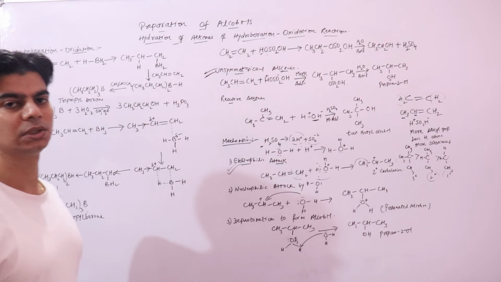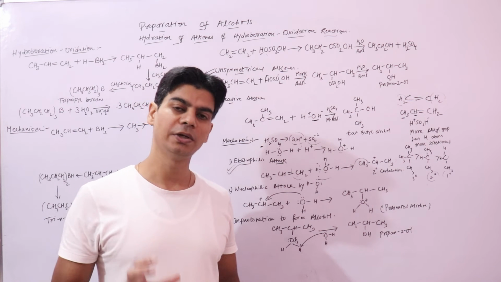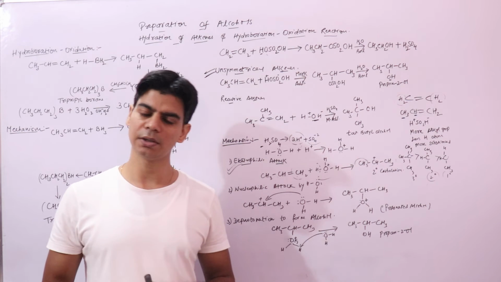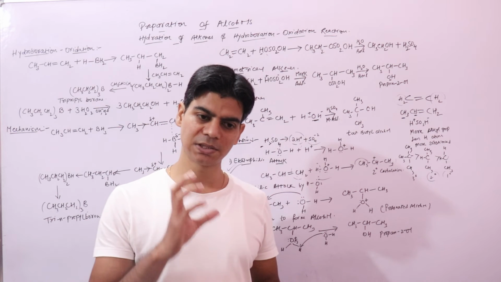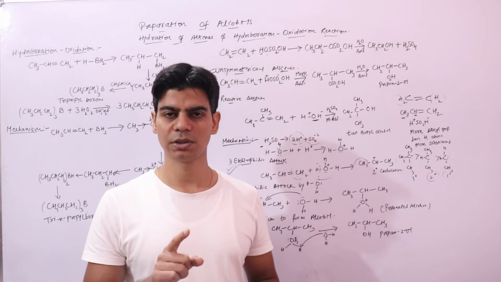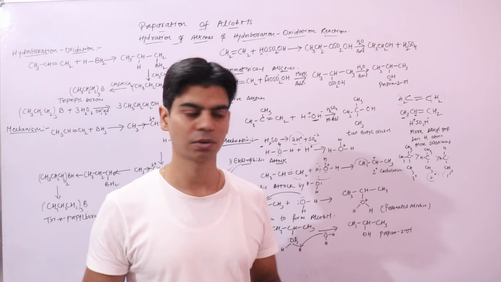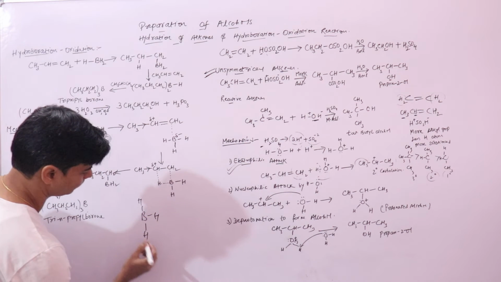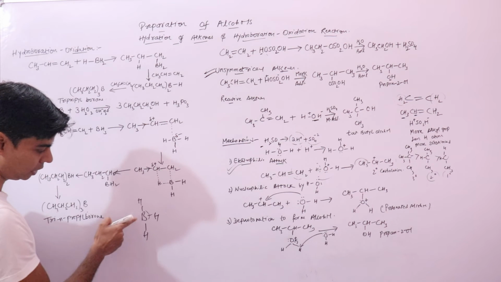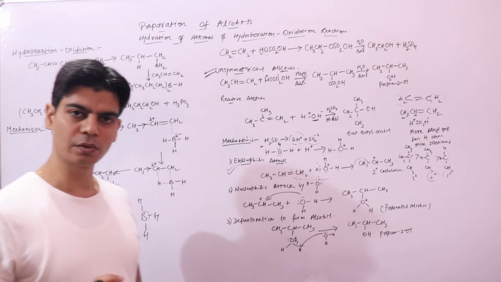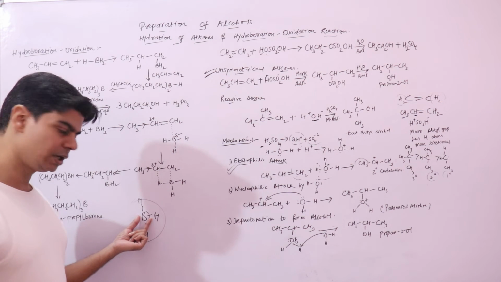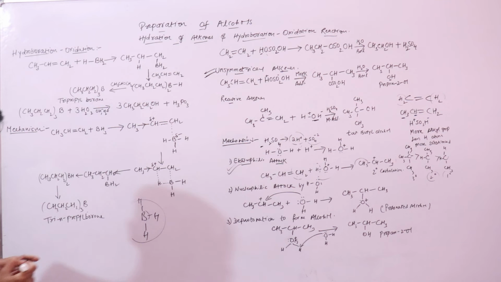If you know a little about the chemistry of borane, borane is electron deficient and it's an exception to the octet rule. We have studied this in chemical bonding. It is stable, but it does not have 8 electrons in its outermost shell. It has only 6 electrons in its outermost shell. That is why we say boron is electron deficient in borane, and this is an exception to the octet rule. It does not have 8 electrons, but still it is stable. So remember the chemistry of borane.